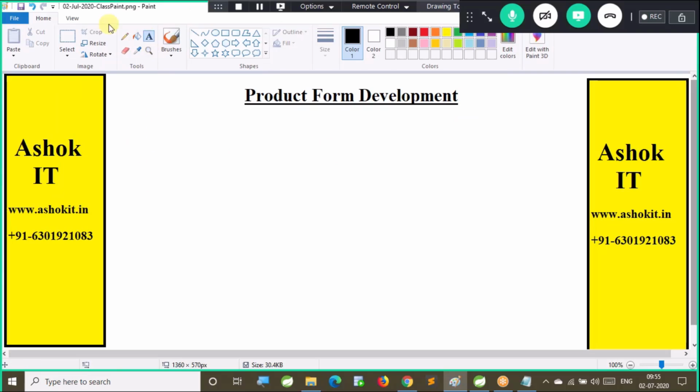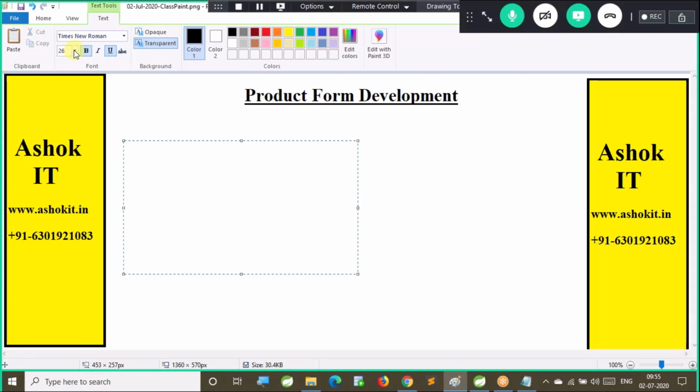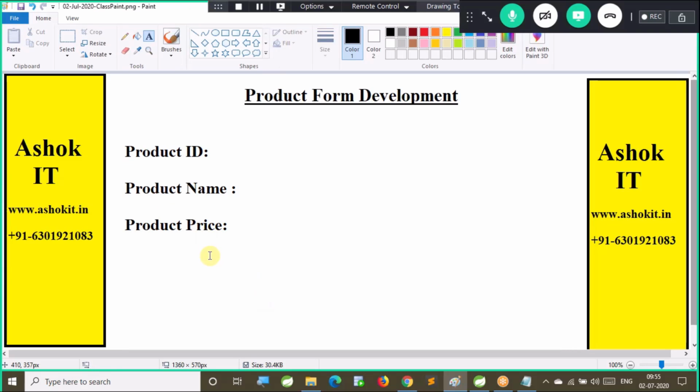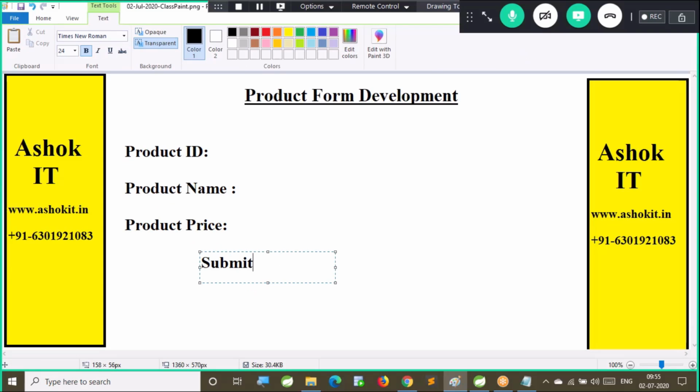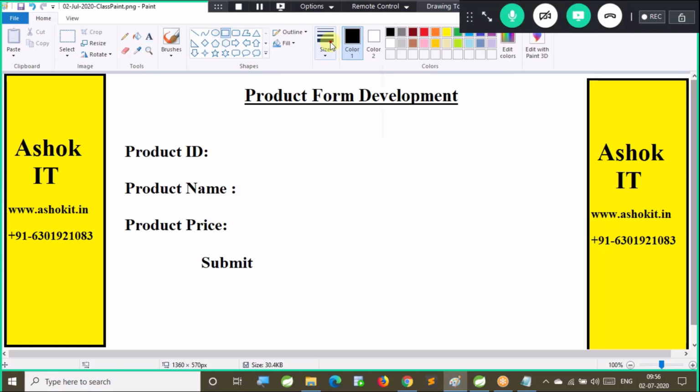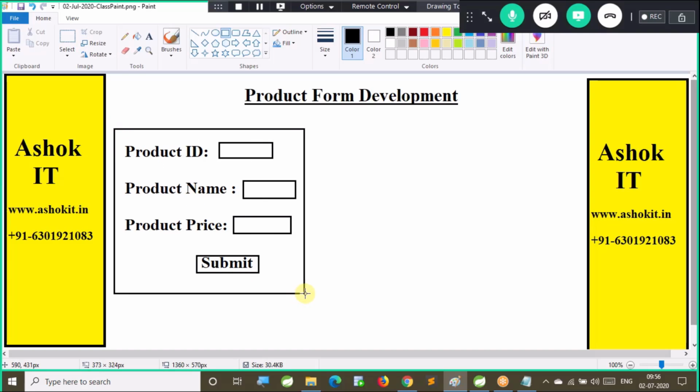Product form development now. So here we need to develop product ID and product name, simple, and product price. Fine. Here I will have a submit button.